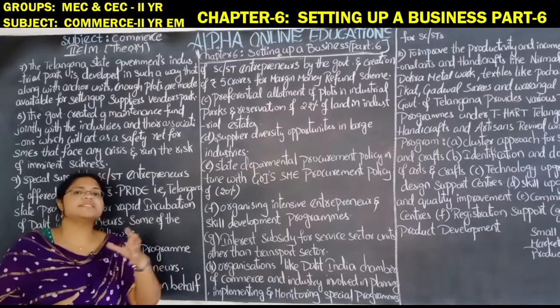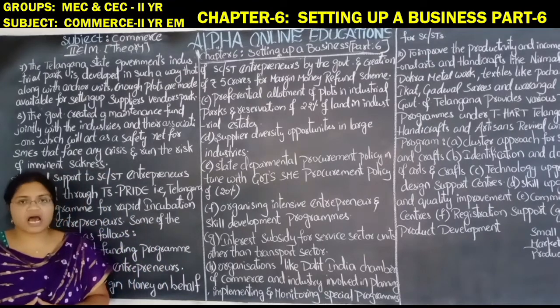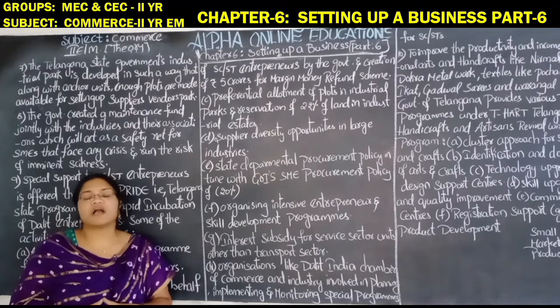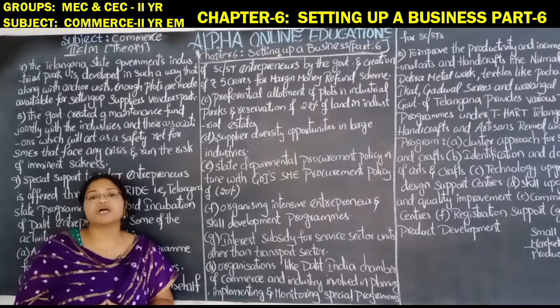So if the industries are sick, meaning they are facing losses or they are at risk, these maintenance funds are used by the government to protect those industries which are sick.